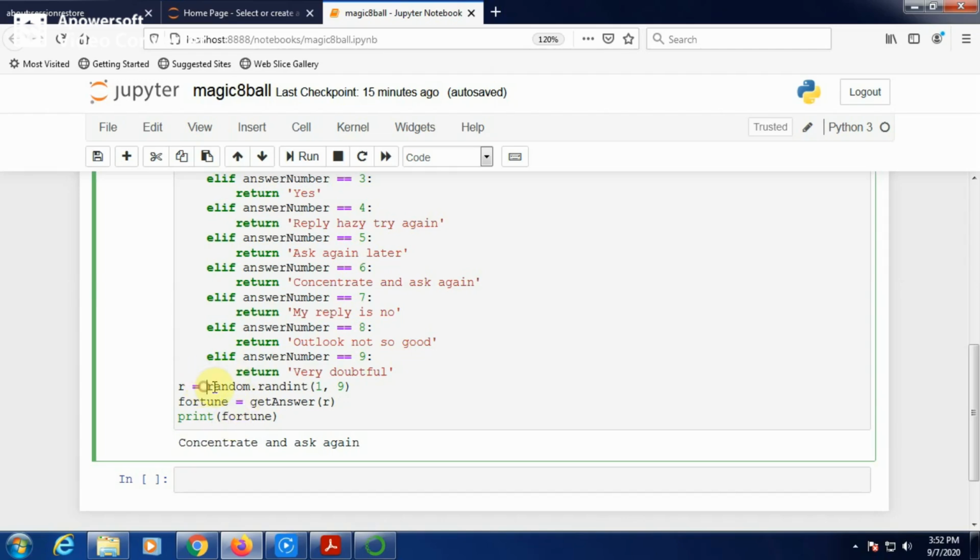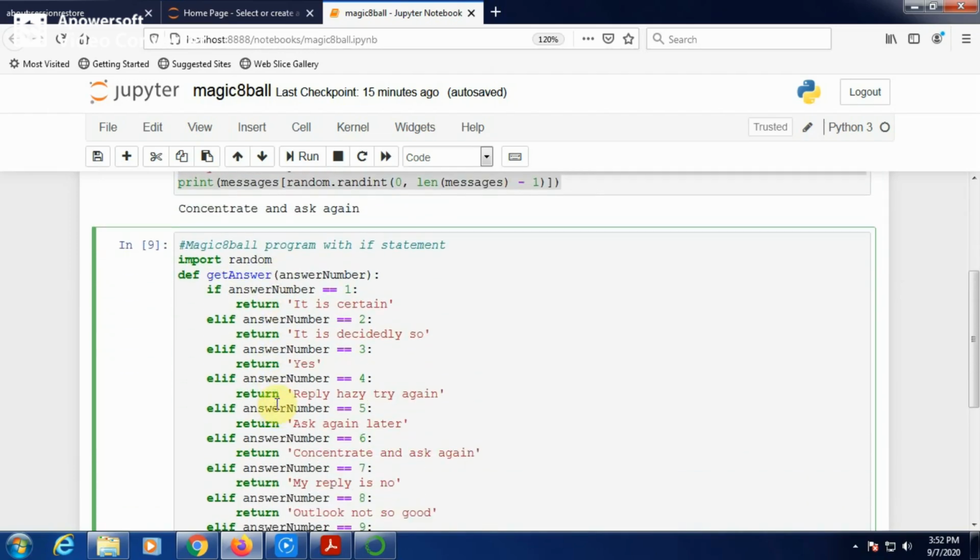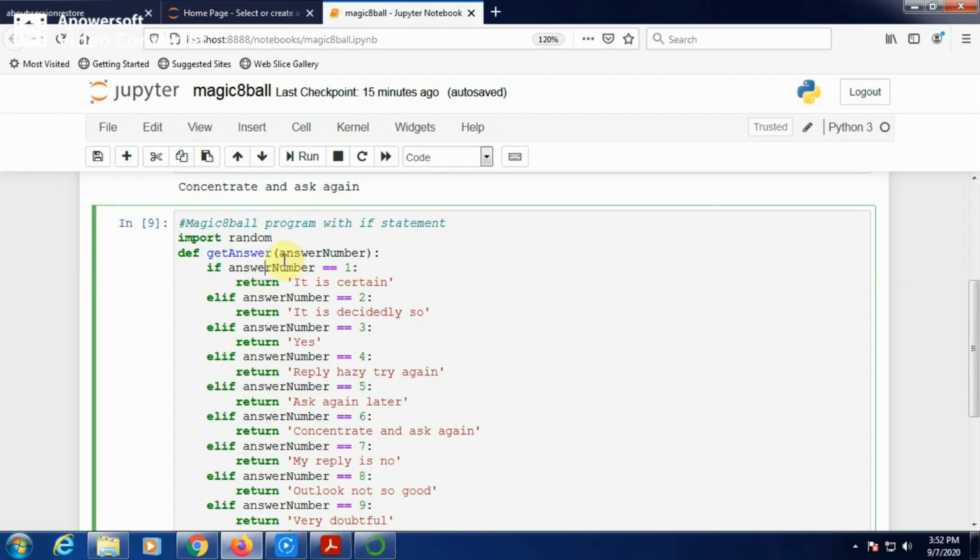Now what about this random.randint function? It generates a natural number between 1 and 9. Any number it may generate. Now that number will be passed as an argument to the get answer function. You can see the get answer function definition here. In this get answer function, if answer number equals 1, if 1 is received by answer number, then the condition will be matched, then it displays it is certain, that is the first message. If 2 is received by answer number, it displays this.